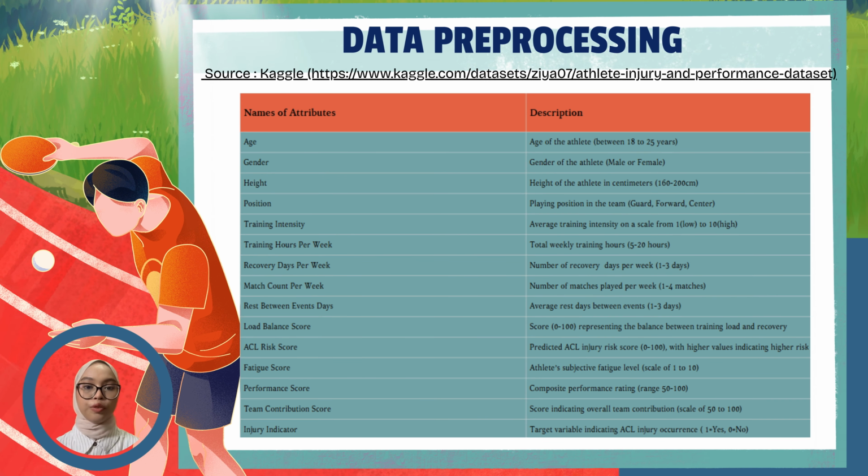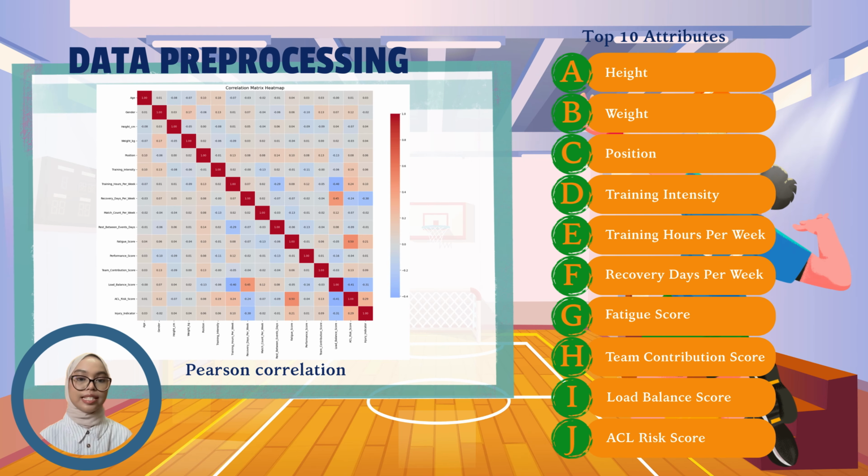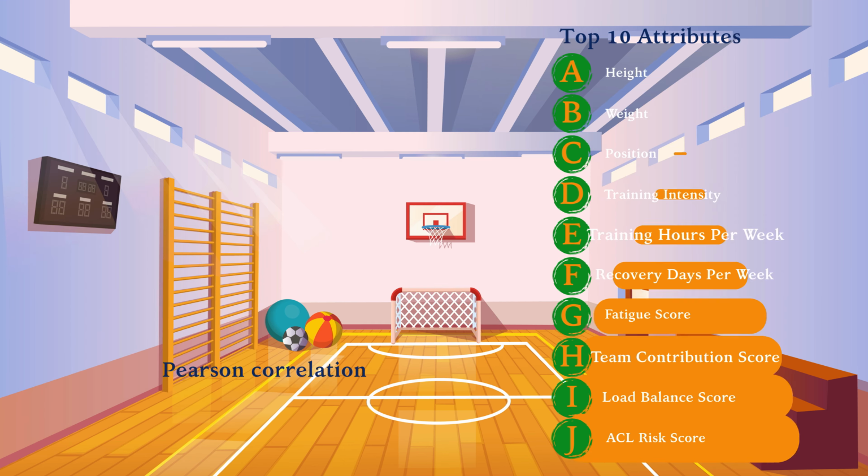We got our dataset from Kaggle, and it mainly focuses on athletes aged between 18 to 25 years old. It contains various attributes starting from basic information like age and gender, and also performance-related metrics such as training intensity and hours trained per week. It also includes calculated scores like the load balance score and also the SEL risk score. In the data pre-processing stage, we explore the correlation between these variables to find the top 10 most influential attributes related to performance and also injury risk. These attributes will be focused on in our analysis.